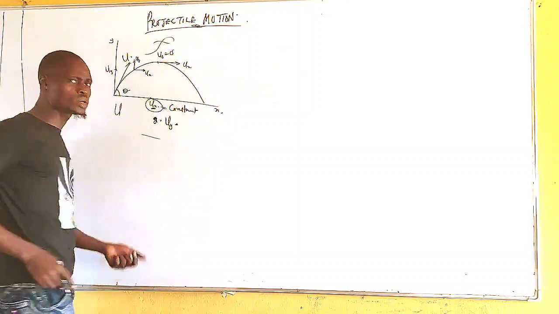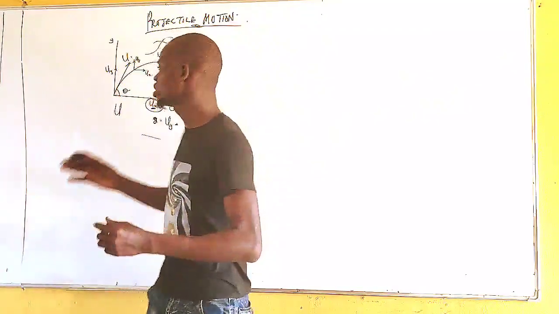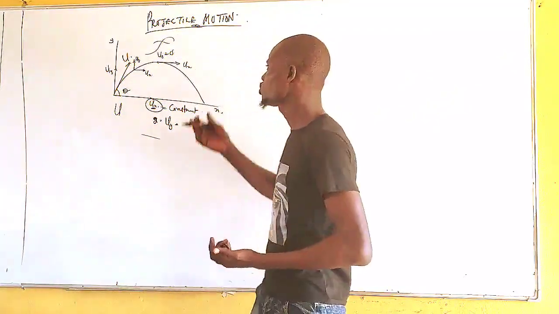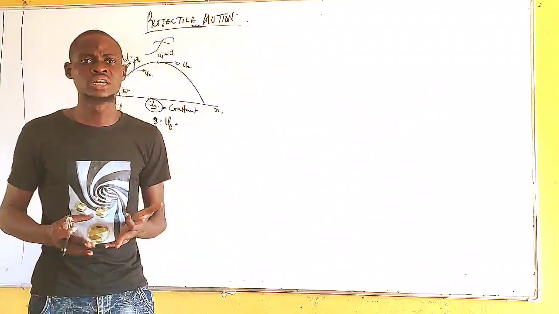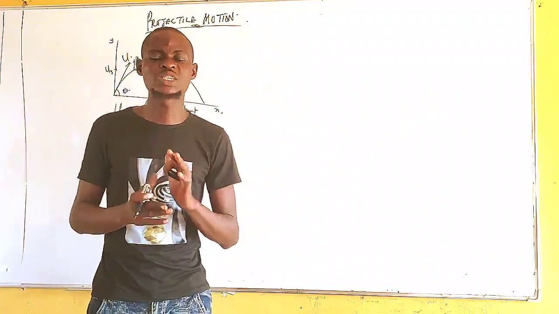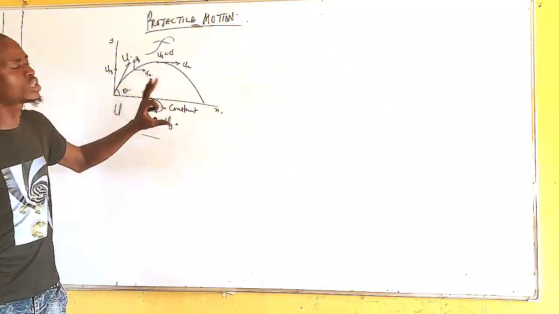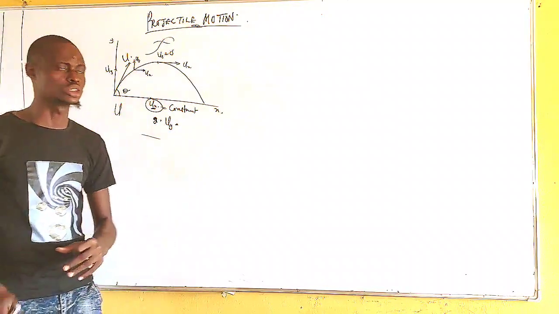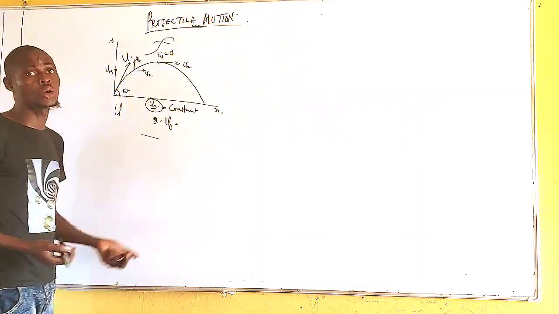Now, this is something that exam bodies are kind of tricky with nowadays. They might ask you a question on this. Are you getting what I'm saying now? Which of the following components of velocity remains constant when the body is performing a projectile motion? Then they will give you the horizontal component, which is ux, and the vertical component, which is uy.